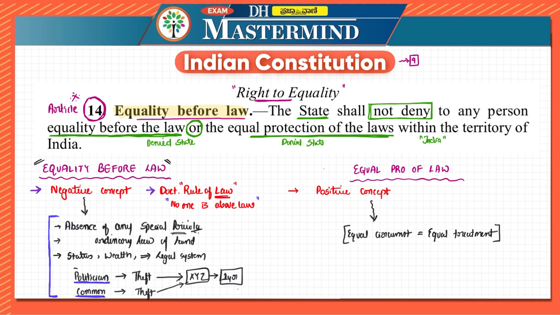But in case of this equality before law, which is mentioned over here in Article 14, there are a lot of exceptions as well. For example, Article 361 of the Constitution says that there are certain privileges and immunities provided to the President of India, the Governor of the state, etc. That is, there cannot be criminal proceedings instituted against the President of India or Governor of the state during their terms. And then there are special privileges and immunities given to ministers, members of parliament, state legislative assemblies, etc.